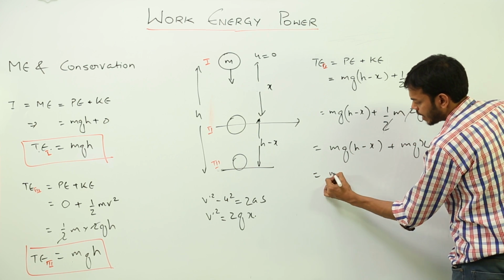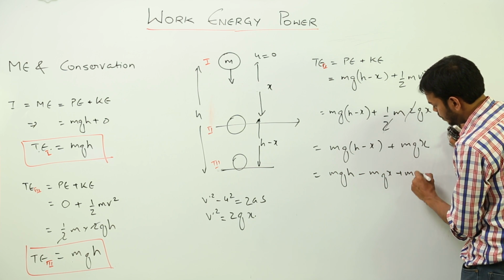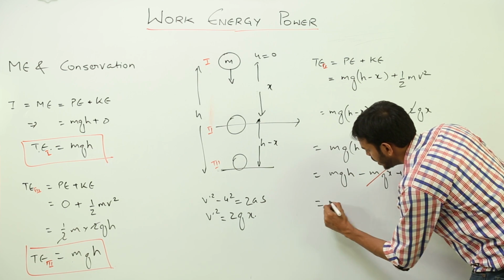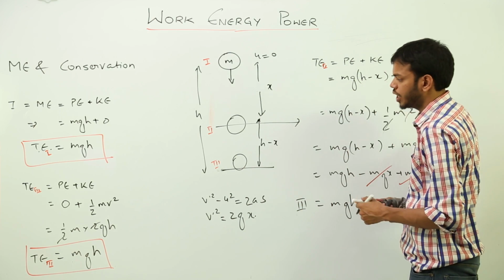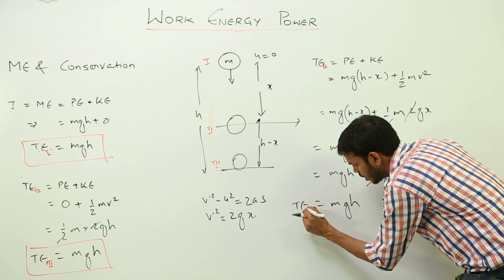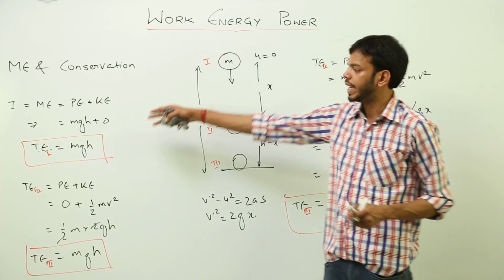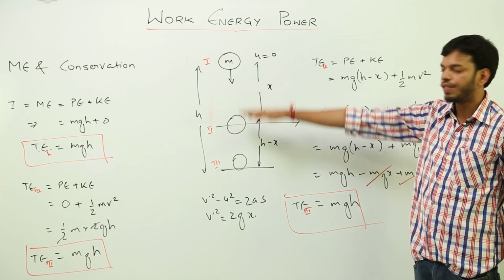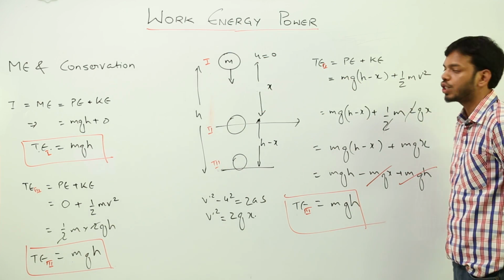Now open this bracket, I'll get mgh minus mgx plus mgx. These two terms get cancelled out and I am left with mgh only. So again, total energy at position number 2, which is mgh, is the same as what we got for positions 1 and 3. So by this derivation we prove that when a body is in different situations altogether, the total energy remains the same. That proves the law of conservation of mechanical energy.